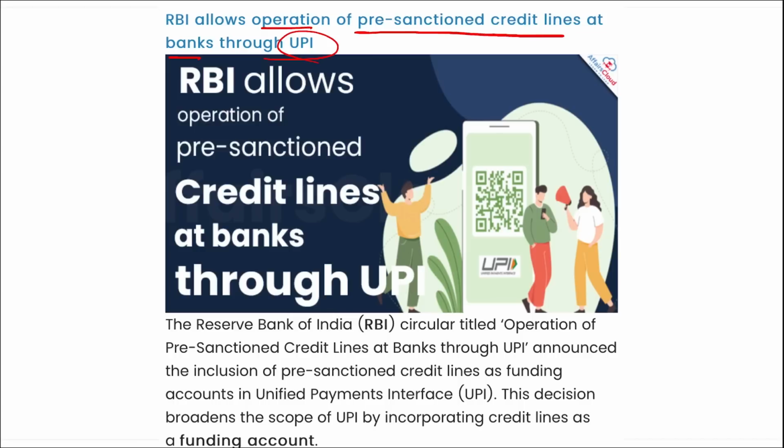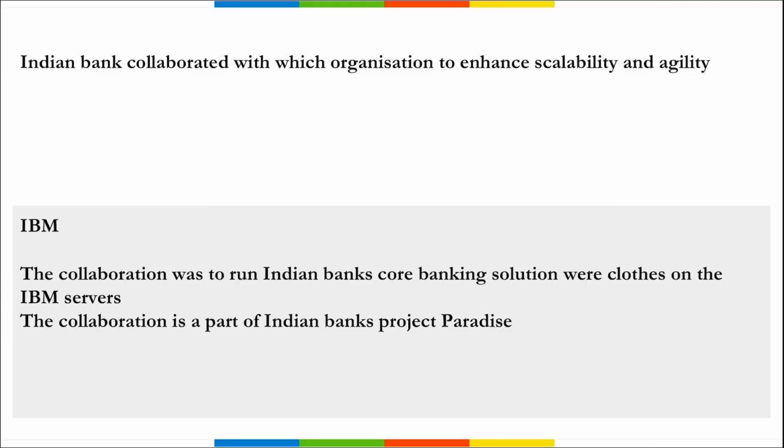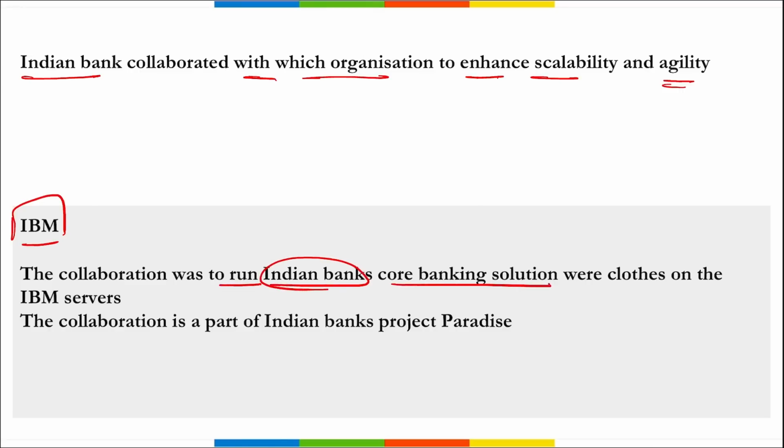Next, Indian Bank collaborated with which organization to enhance scalability and agility? So Indian Bank tied up with IBM, correct? That is International Business Machines Corporation, and it is to provide a secure and adaptable computing infrastructure to facilitate the deployment of innovative front-end banking applications. Correct? This collaboration was to run Indian Bank's core banking solutions on the IBM servers.